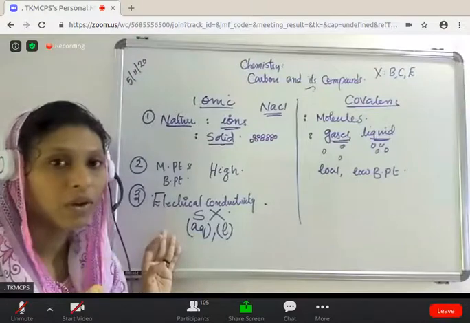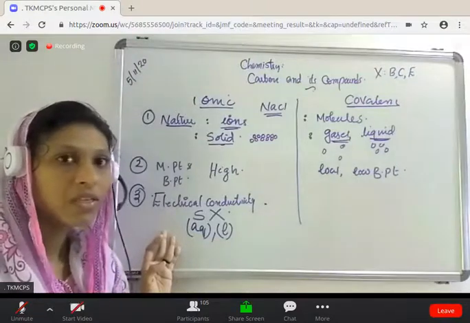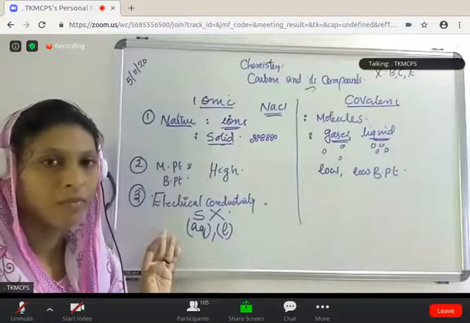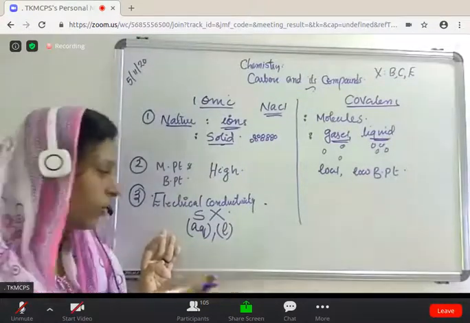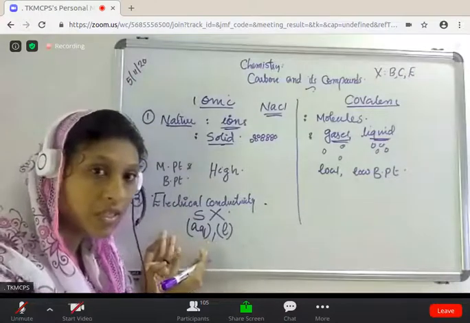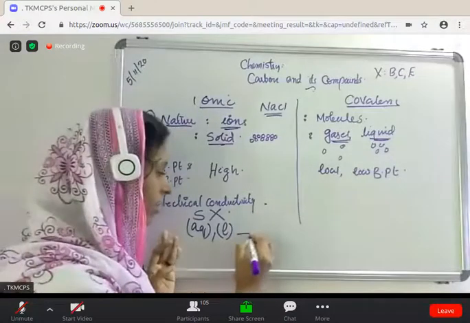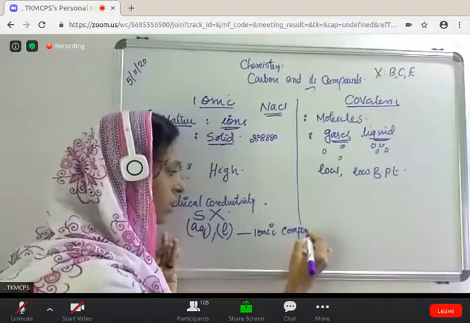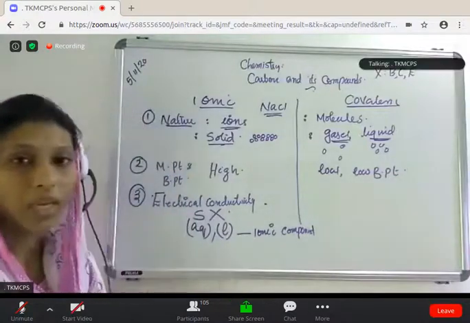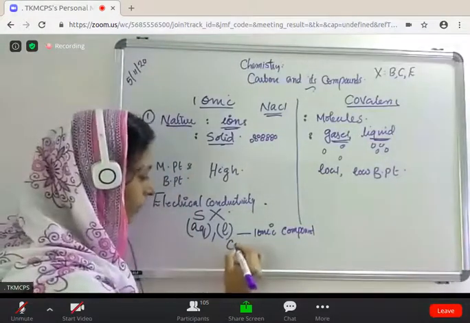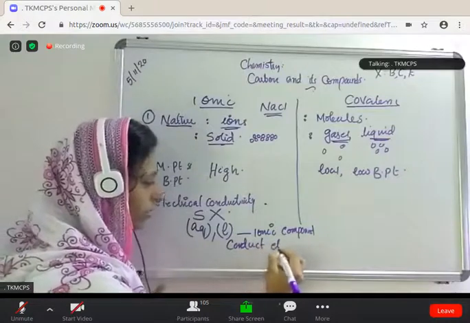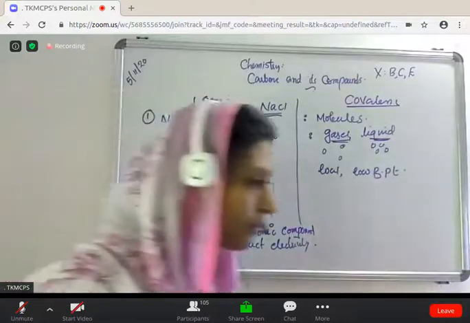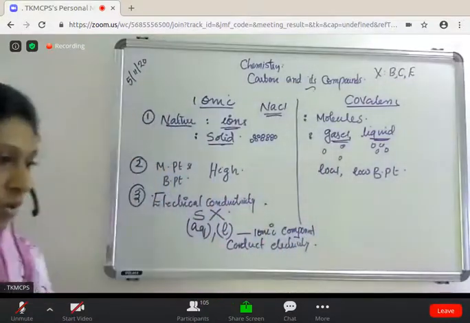Due to the presence of free ions, in aqueous state and liquid state, it conducts electricity. Yeah, Niranjan, molten state also.